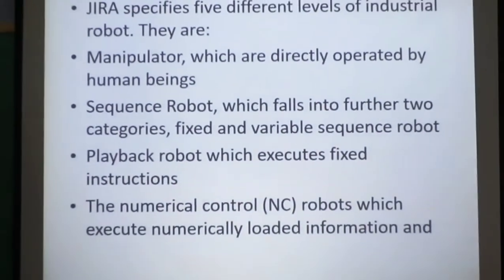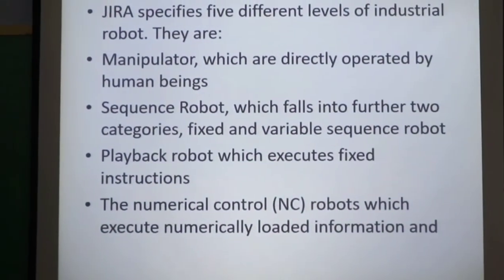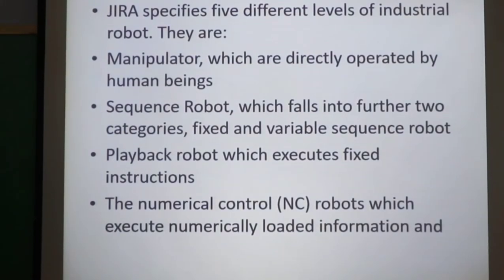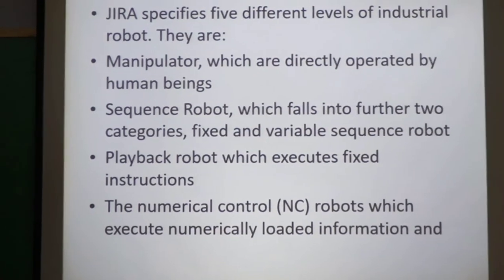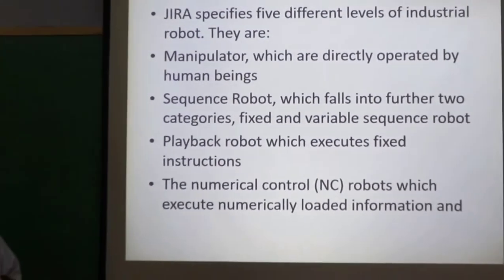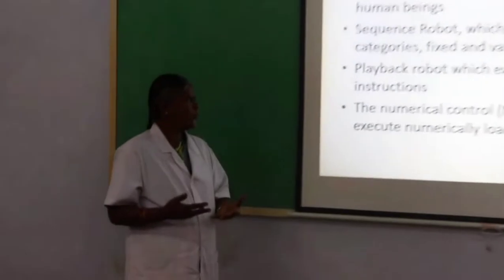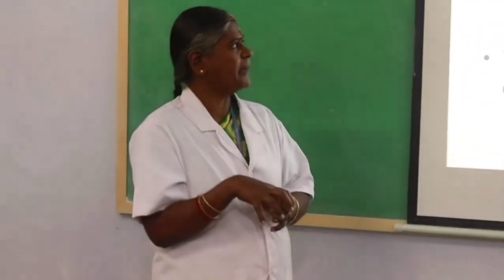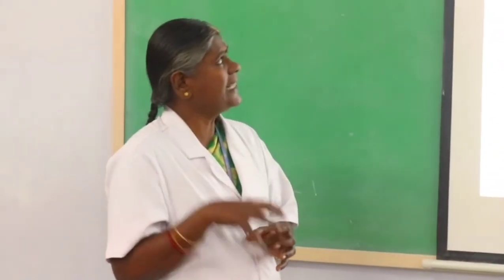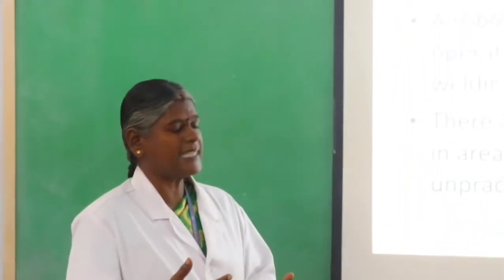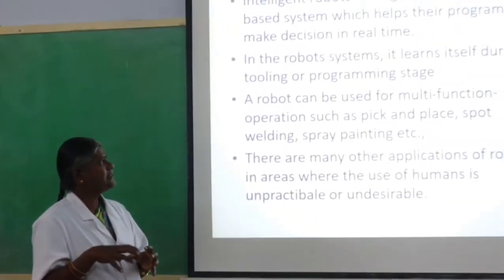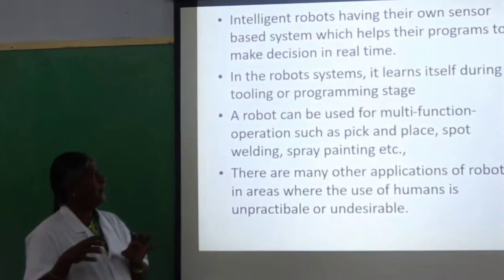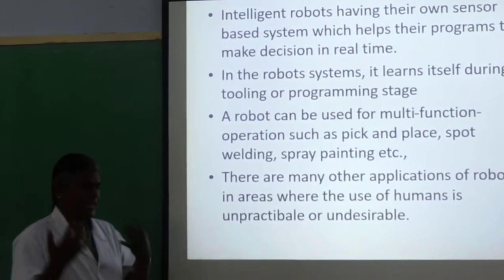They are manipulator, which is directly operated by humans, then sequence robot, which falls into 2 categories, fixed and variable sequence robot, playback robot which executes fixed instructions, numerical robots which execute numerically loaded information, and the final one is intelligent robots. These intelligent robots have their own sensor based system which helps the programs make decisions in real time. In such robot systems it learns by itself during the tooling or programming stages.